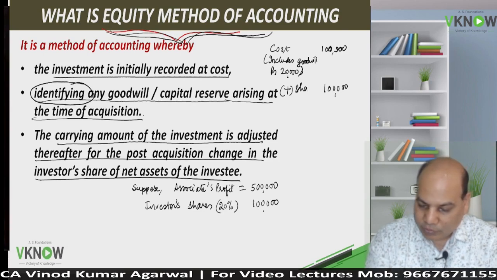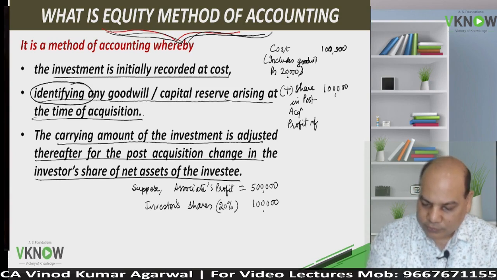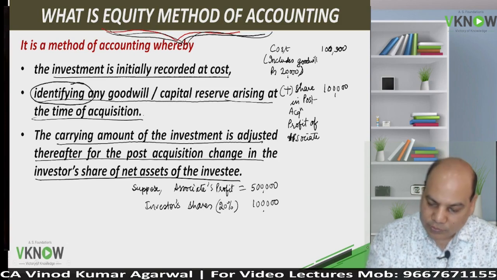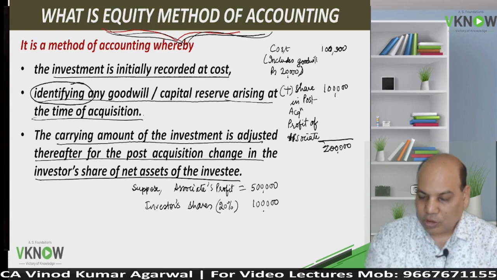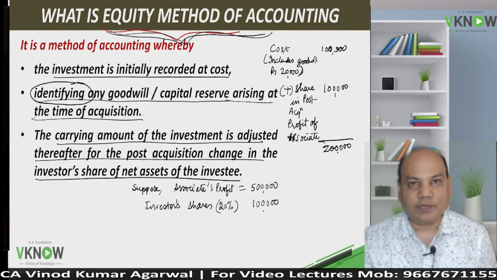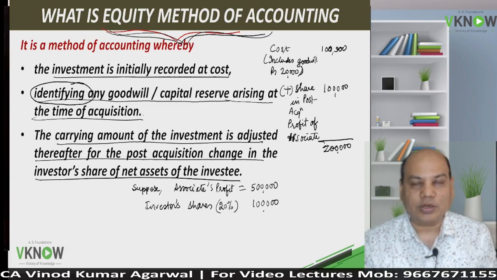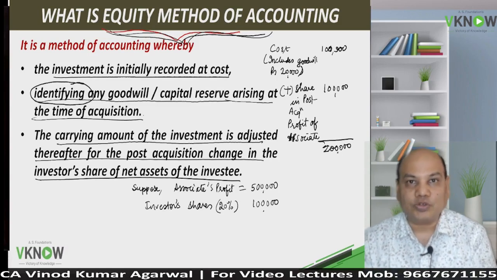add share in post acquisition profit of associate. So that will make it 2 lakh. All this is happening in the consolidated financial statement. And where is the second effect? The second effect will be given in consolidated P&L account.